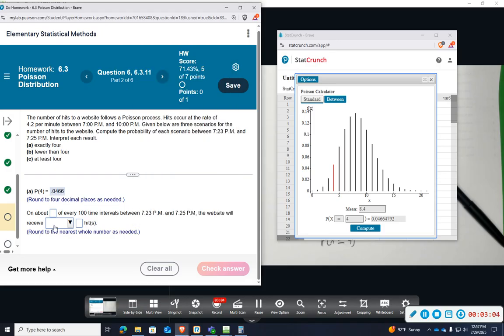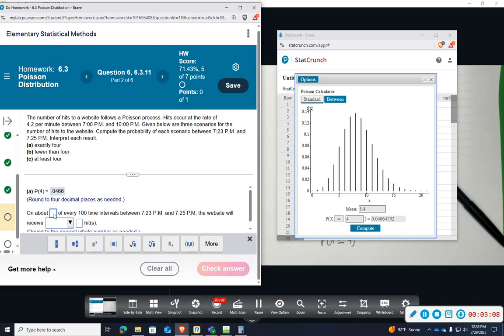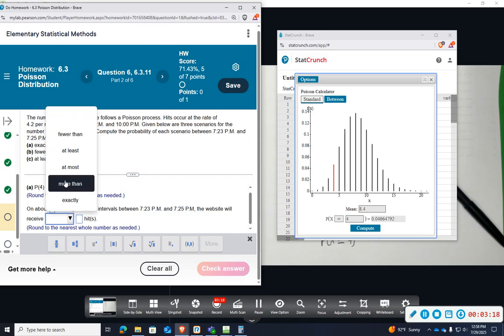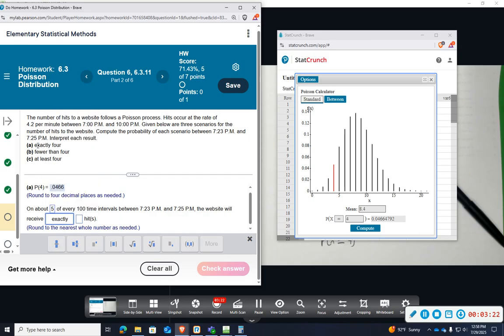So what do they want me to do? They want me to round to the nearest whole number. So on about 5 of those intervals, so if I do this 100 times, about 5 out of every 100 between here will receive exactly 4 hits, and that is because that's what we're computing. So you're just turning what you just answered into words using the exact same wording that they gave you.